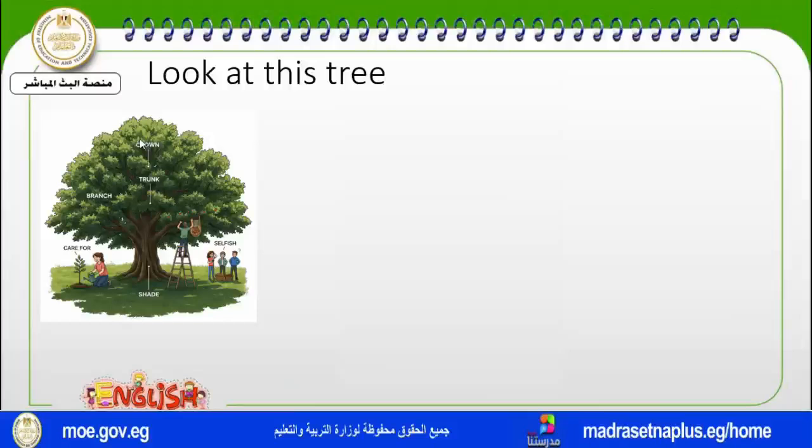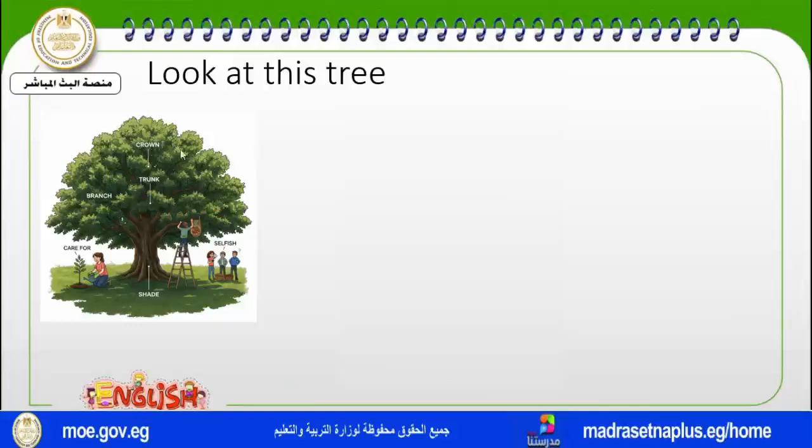Now let us look at the photo. This is the trunk of the tree. The trunk of the tree is the main body, the thickest part of the tree. And this tree also has a crown, which is the leaves.